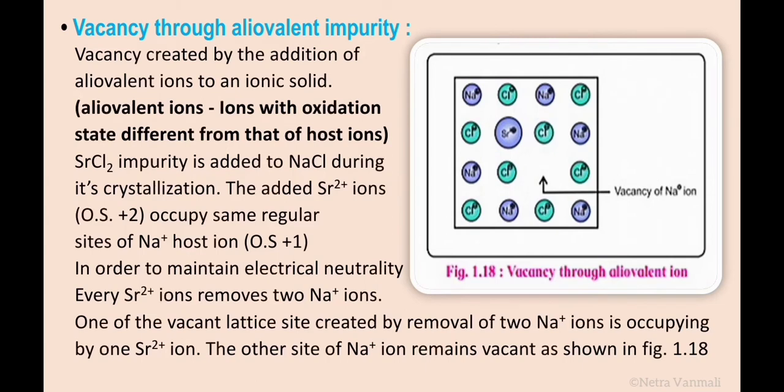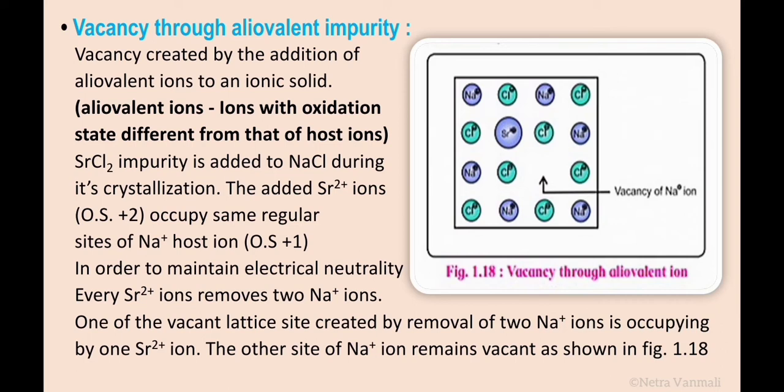First we should know what is meant by aliovalent ions. Aliovalent ions means ions with an oxidation state different from that of the host ion. Vacancy through aliovalent impurity means vacancy created by addition of aliovalent ions in the ionic solid.